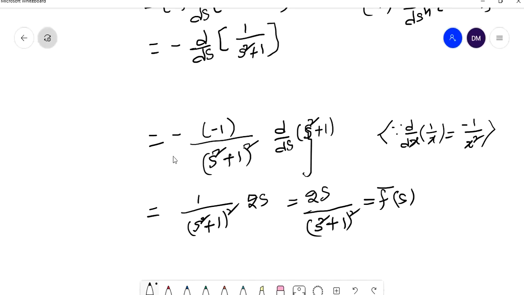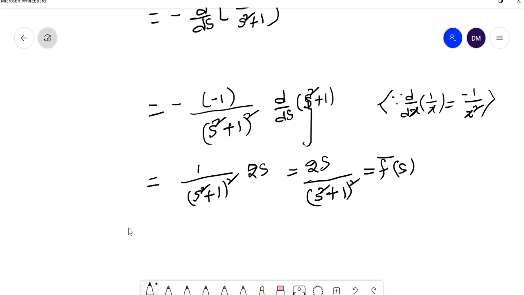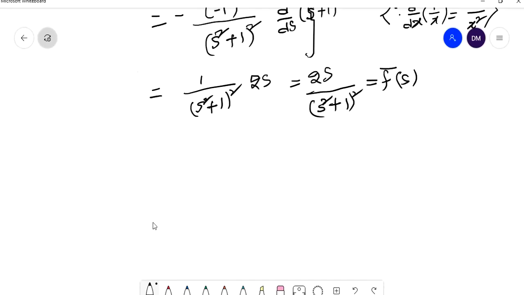Okay, now what do you want? Laplace transform of a triple integral, so I can use the Laplace transform of integrals formula.